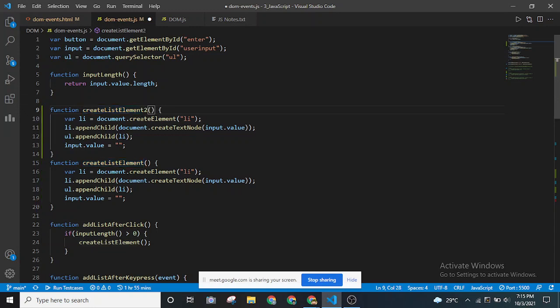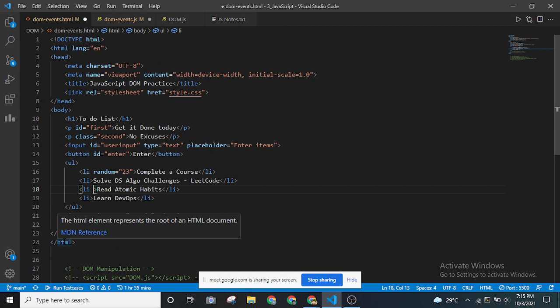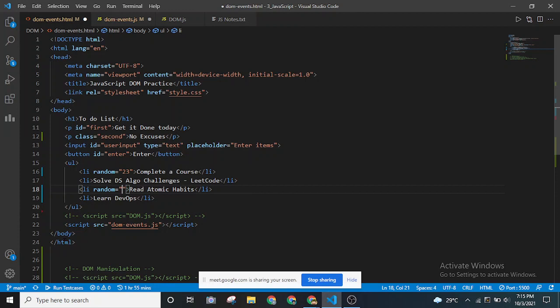So if we want to grab this third one, as you can see, everything is the same, right? I'm going to put some attribute, let's say a random attribute, and I'll put an ID so that it is easy to grab. Let me put it as read.